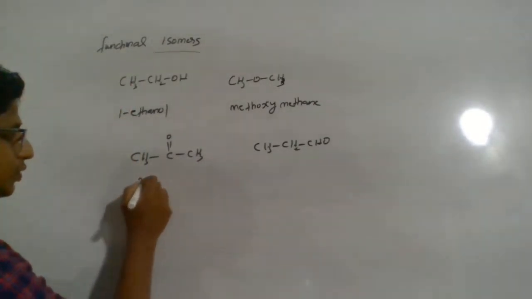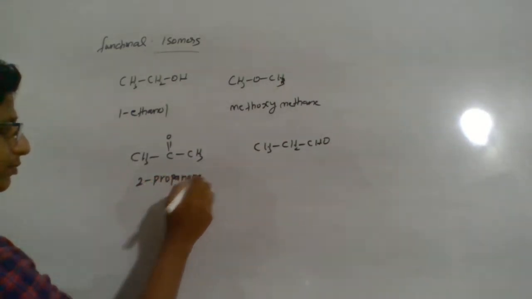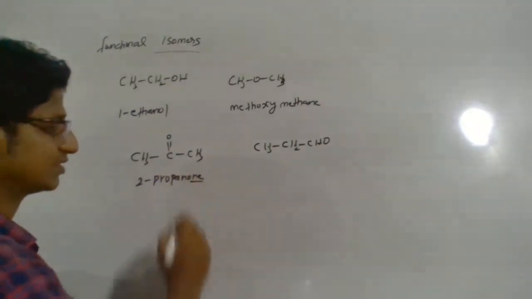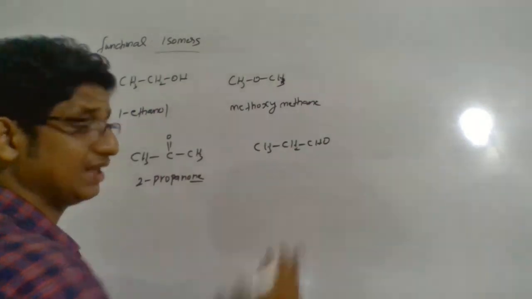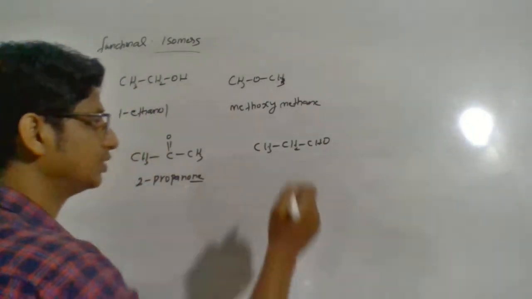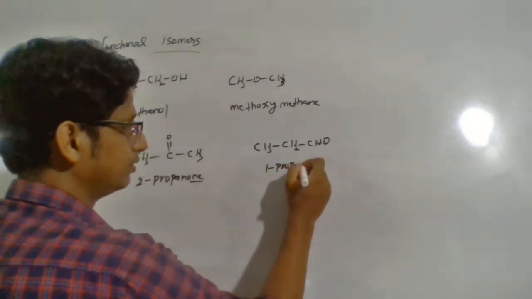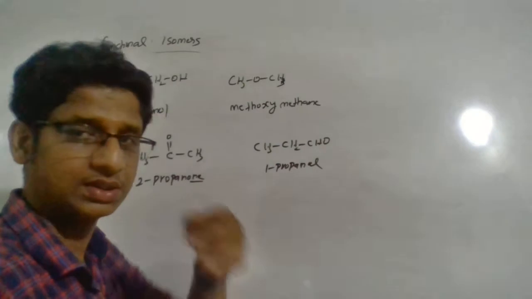This is 2-propanone, or you can name it prop-2-one. One is the root name for ketone. What about aldehyde? It is -al. So it will be 1-propanal, or prop-1-al. So it's a very good name.